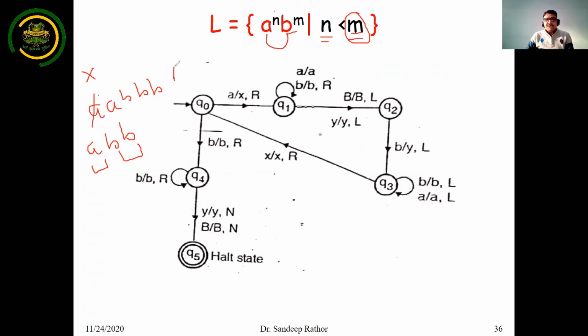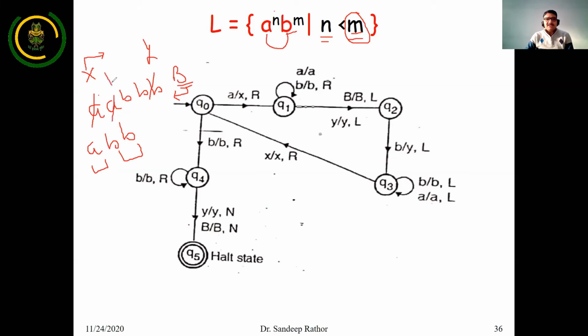When you reach the blank space, that is the end of the string, whenever you return back after reading this blank symbol, then change it into a blank, and the direction of the head will be left. At the time of returning back, this is a blank, keep it as it is. This is a blank, keep it as it is. This is A, keep it as it is. As soon as you receive this X, move to the right direction and start the same transition.